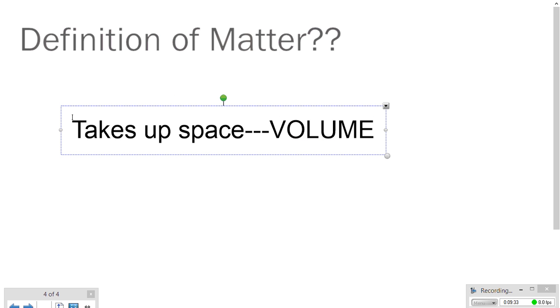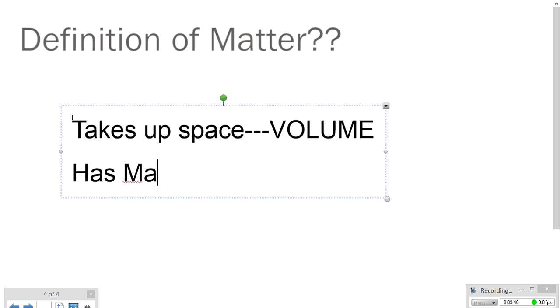Okay. If something has volume, it means it takes up space, it is matter. Now the other thing, because there's actually two parts to what makes matter matter. The other thing is that it has mass. So if it takes up space, if it has volume, and it has mass, it's considered matter. Now some of you might be asking, well, what is mass? And if you weren't asking it, well then I'm asking you, what is mass?